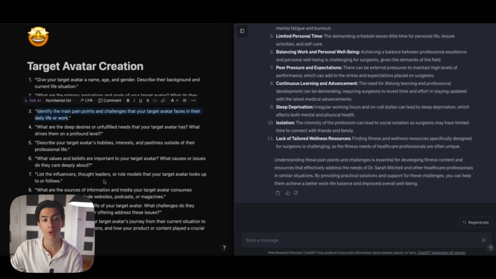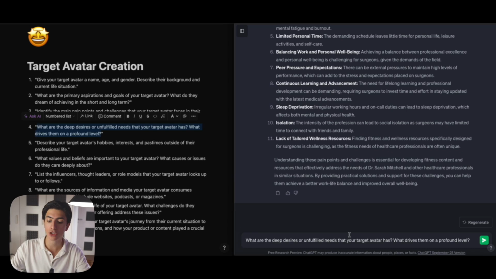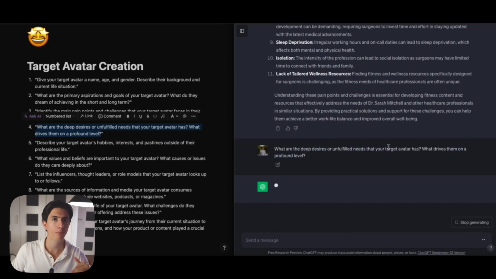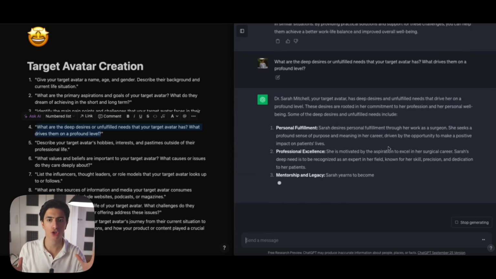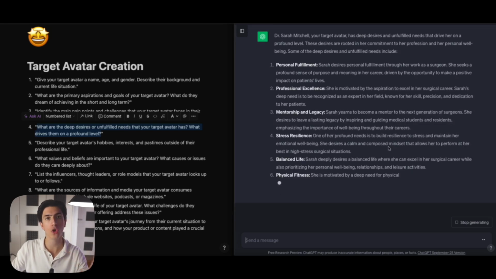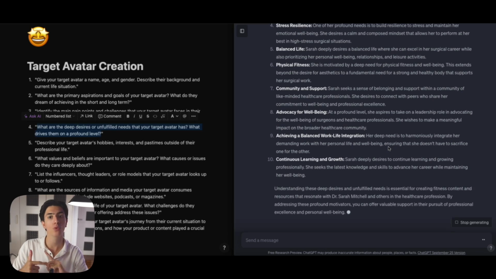So now let's move to the next prompt, which is what are the deep desires or unfulfilled needs that your target avatar has? What drives them on a profound level, right? Extremely important prompt, because all of the problems that a person could have and all of the problems that we could solve with our content could be either around health, around wealth, or around relationships, right?